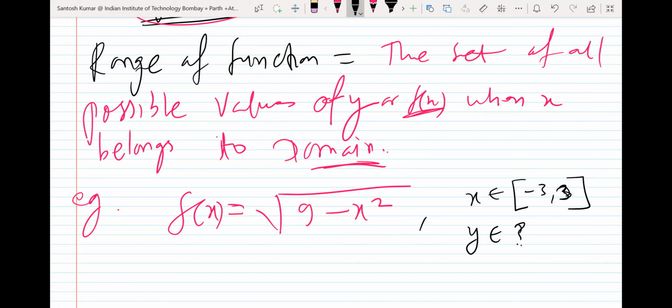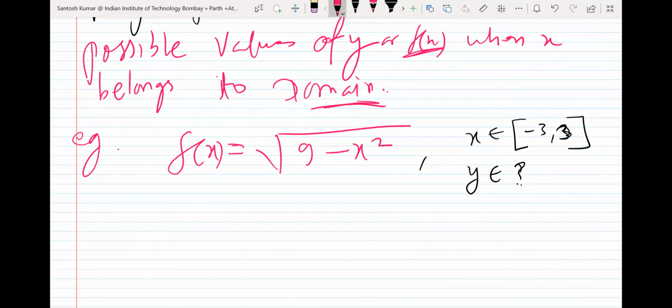Zero to 3, right? So the minimum value you will get is 0, and the maximum you can get is 3. Yes, because when you put x is equal to 0, you will get the answer 3. When you put x is equal to 3 or minus 3, then you will get f(x) as 0. Okay, so actually, I want to get the range.